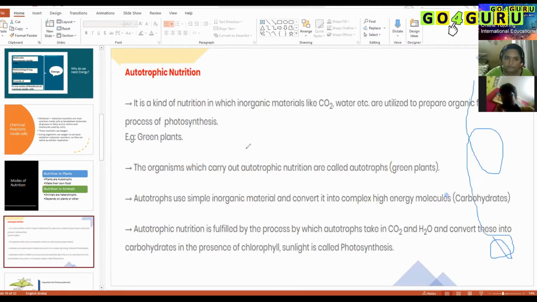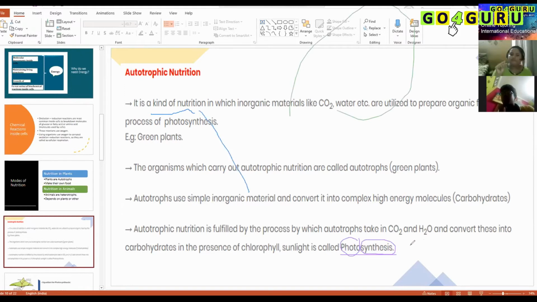So autotrophic nutrition includes all plants which have chloroplast. They carry out a process called photosynthesis, by which they prepare their own food. This is what is called photosynthesis. What is the meaning of photosynthesis? Photo refers to sunlight, synthesis refers to the making process. So how do we define photosynthesis?